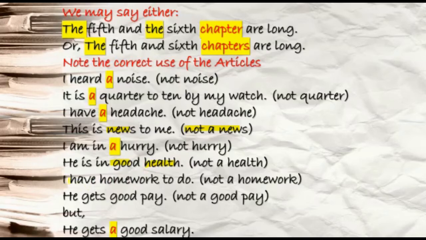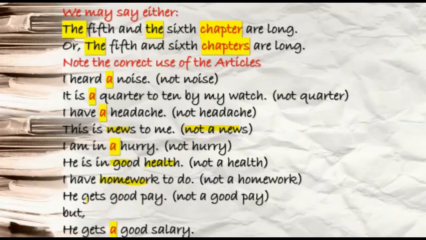Next you see, I have homework to do. Yes, here you see, common error we make. I have a homework to do, that people say. But let me tell you, homework is what? Uncountable noun. Your homework is uncountable noun. You cannot count your homework. That's the reason why you write, I have homework to do. You will not write I have a homework to do.